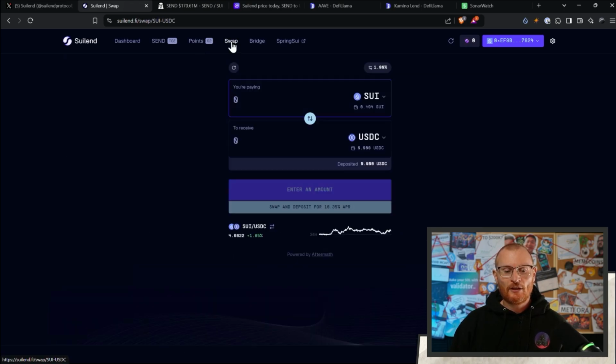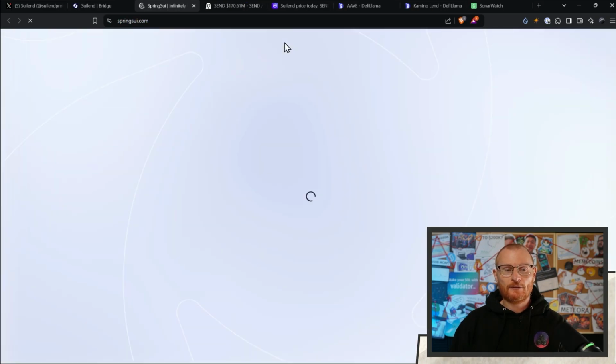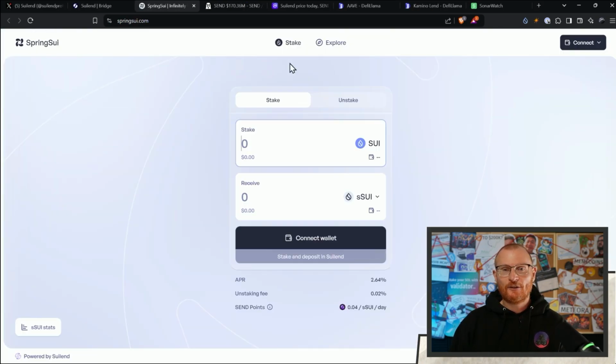You've got a swap feature here. This is powered by a dApp called Aftermath. We'll cover this in another tutorial. You've got a bridge. I've covered this bridging tool in the previous bridging tutorials. And then you've got a link here to Spring SUI. Spring SUI is a liquid staking token for SUI.